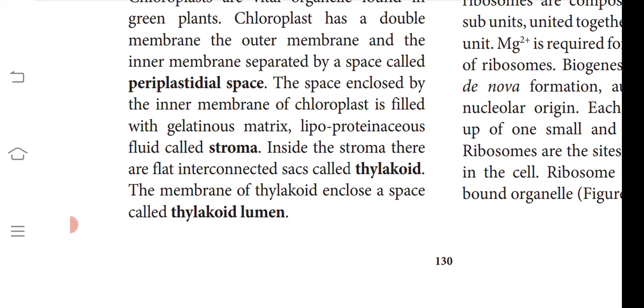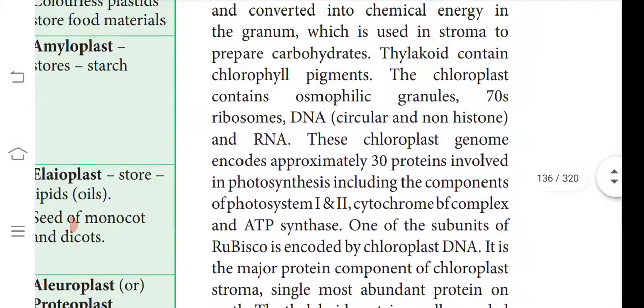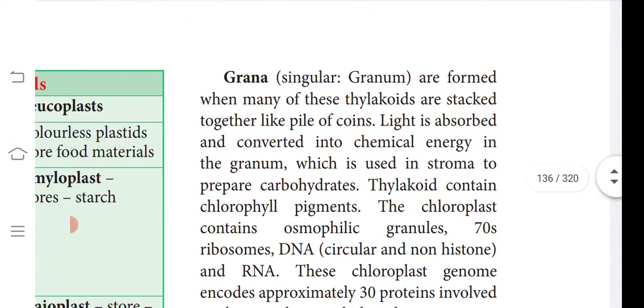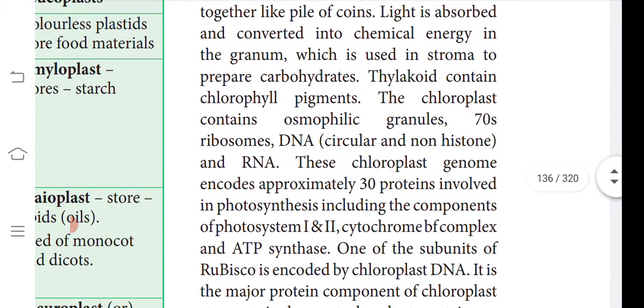In this stroma, you have interconnected sacs called thylakoids. The thylakoid is enclosed by the thylakoid lumen. This tube-like structure is called the thylakoid. Grana are formed when many thylakoids are stacked together like a pile of coins. Light is absorbed and converted into chemical energy in the granum. Light energy is converted to chemical energy, sunlight is converted into starch, and that happens in the granum of the stroma.